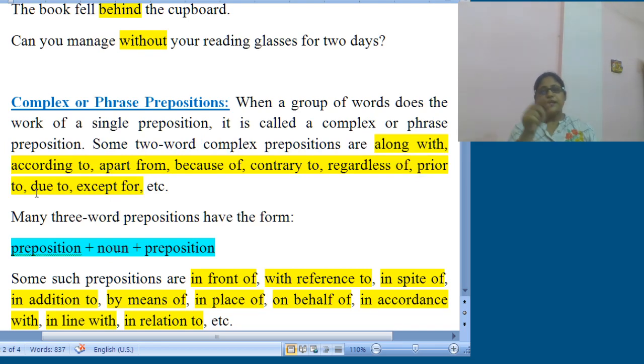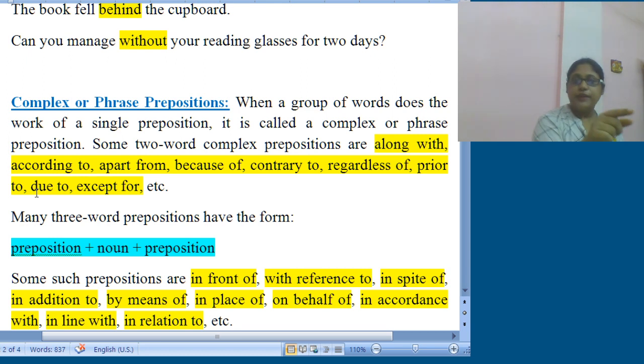In complex or phrase prepositions we can also have three words, like in front of. If we specifically use in, it comes under simple preposition, right?